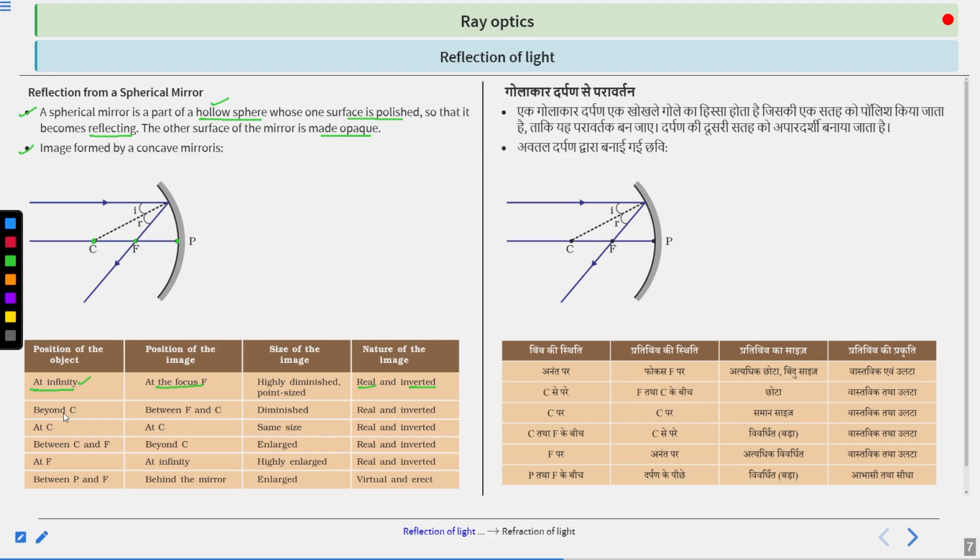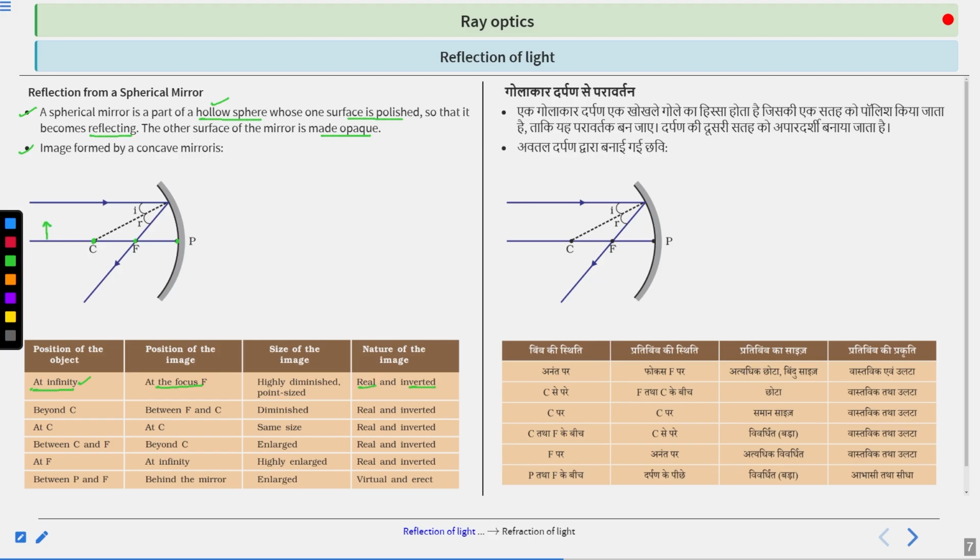Second case, the position of the object beyond C. This is the center, this is the focus, and this is the pole. Beyond C means this one. Suppose the object is here.